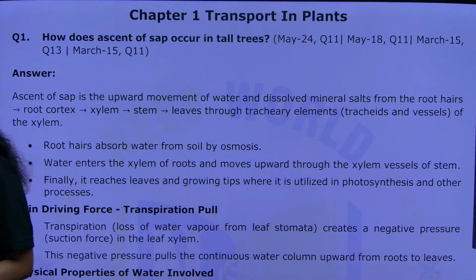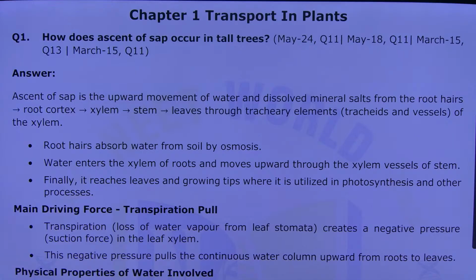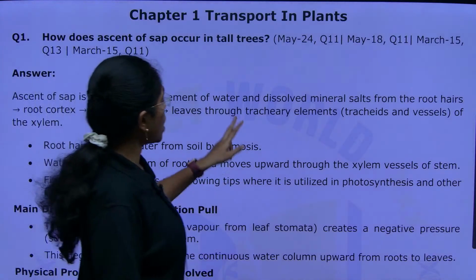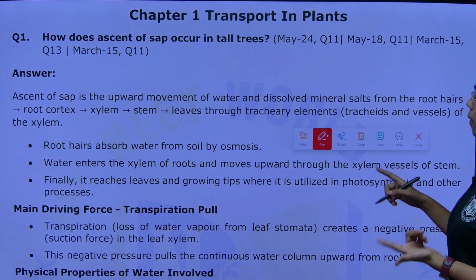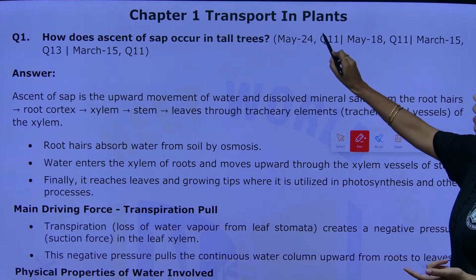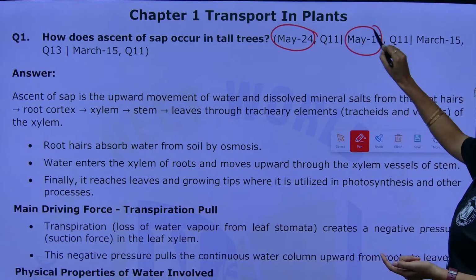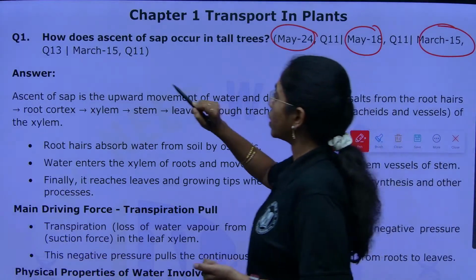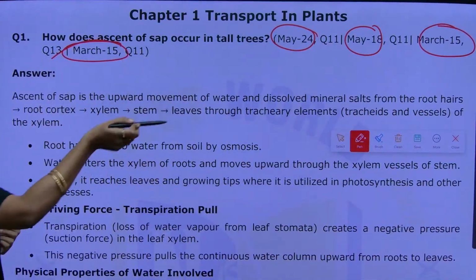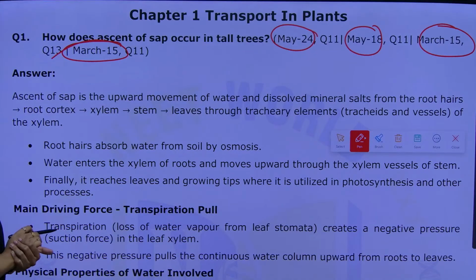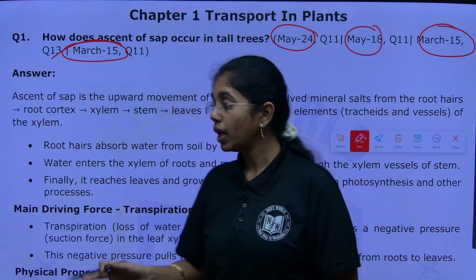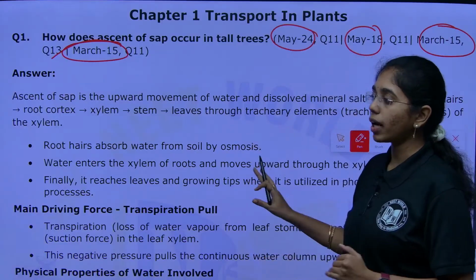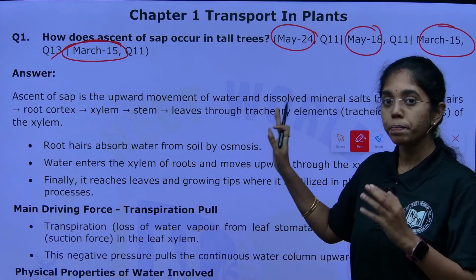How does ascent of sap occur in plants, in tall trees? How does ascent of sap occur in tall trees? This is the mostly asked question in your previous year IPE papers. If you can see, like in May 2024, May 2018, March 2015, March 2015. So, these many times the question is being repeated. So, if you have to learn this concept in relation with your MSET or your NEET, and how you have to present it well for your IPE exam to get all the 4 marks. Here is the way.